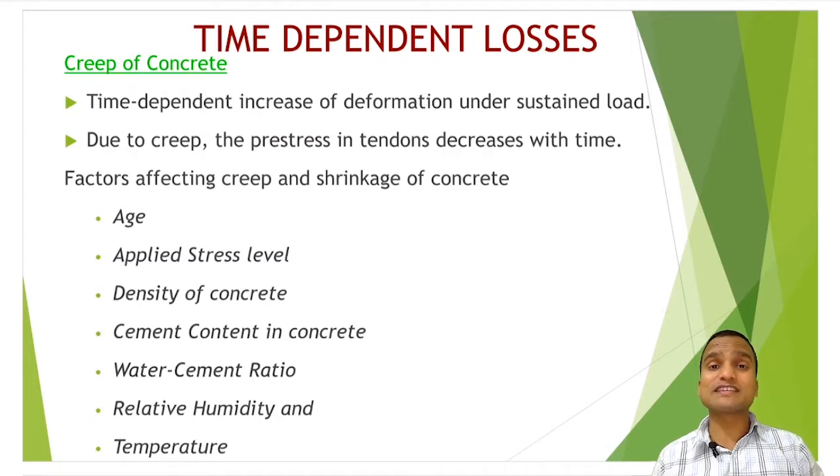So we were discussing pre-stress loss, which is broadly categorized into two categories. One is the short-term immediate loss and the other is the long-term time-dependent delayed losses. So these time-dependent losses are the loss of pre-stress in the tendons. Due to what? Due to two factors. One is the creep and shrinkage in concrete, and the other is the relaxation in steel.